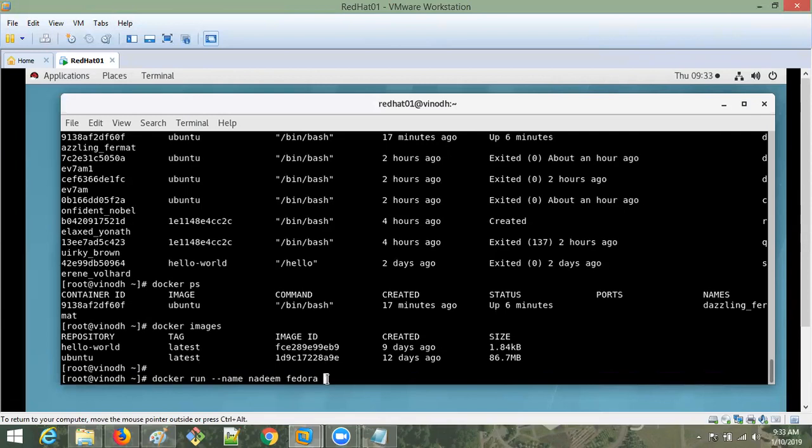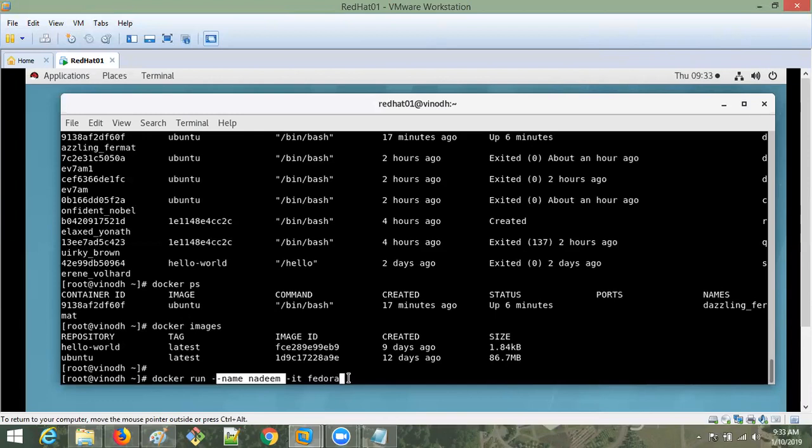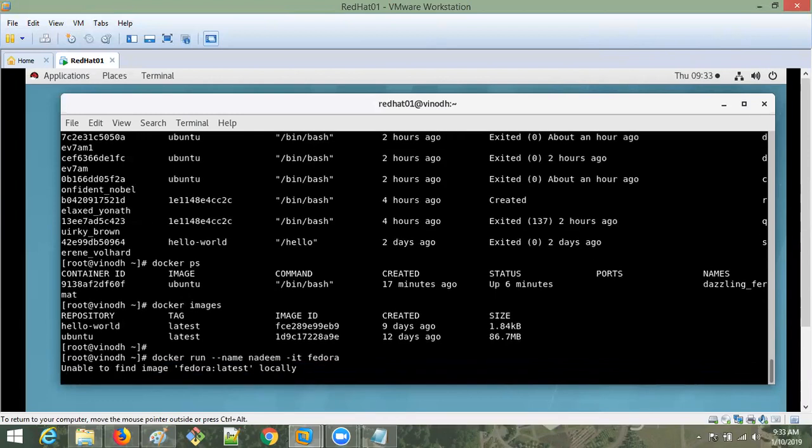Okay, so now hit enter. No, I forgot to give this one. The name is Nadim, and I had to attach this interactively. Okay, so this, and the image name is Fedora. Simply, this time I'm adding the name, guys, extra. Previously I didn't add it. Now I'm adding the name. That's it. Okay, hit enter.